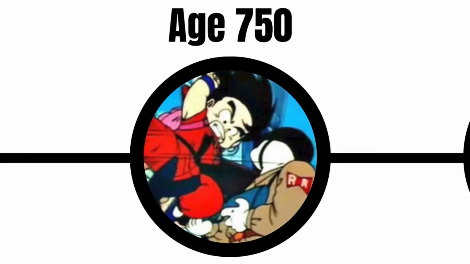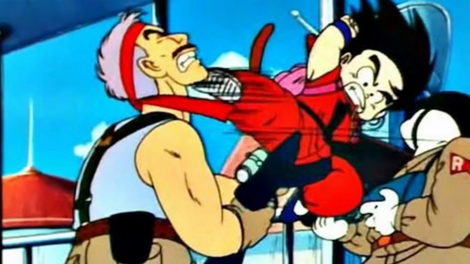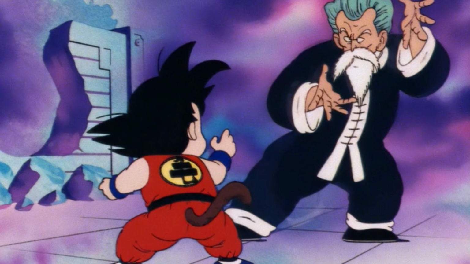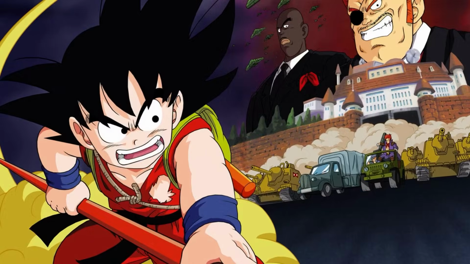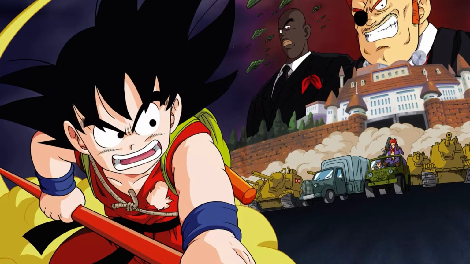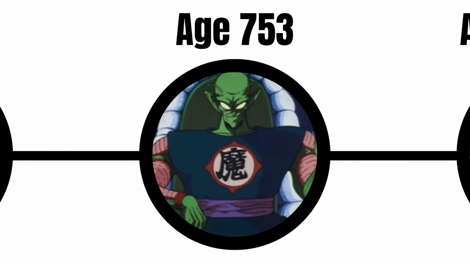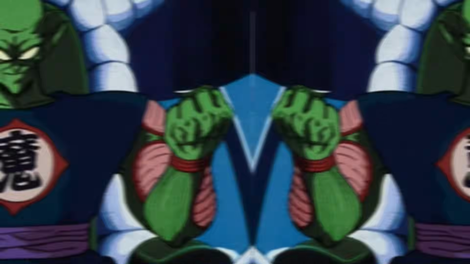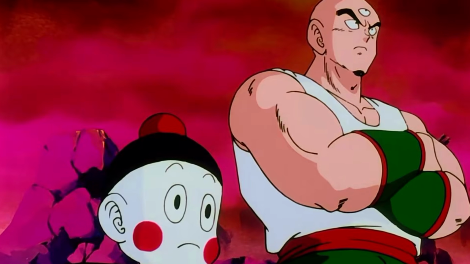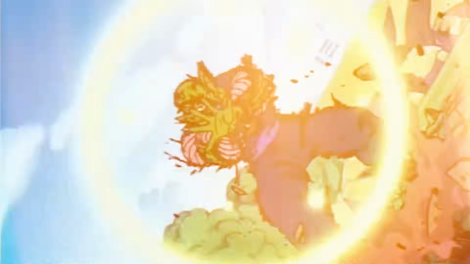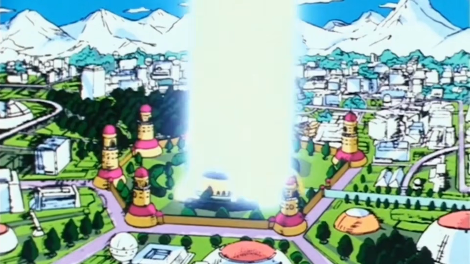Age 750, their training leads them to the 21st World Martial Arts Tournament, where Roshi beats Goku disguised as Jackie Chun. After the tournament, Goku clashes with the Red Ribbon Army, which ultimately Goku destroys. Age 753, the 22nd World Martial Arts Tournament introduces Tien and Shiatsu, with Tien winning after a close fight with Goku. Shortly after, King Piccolo is released and terrorizes Earth.